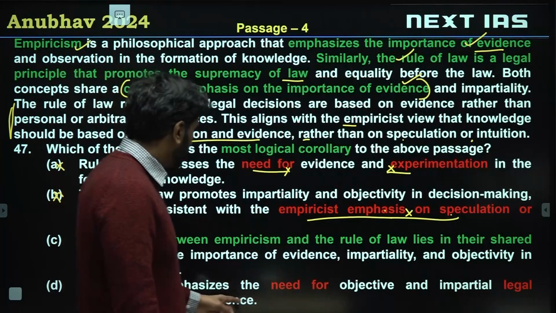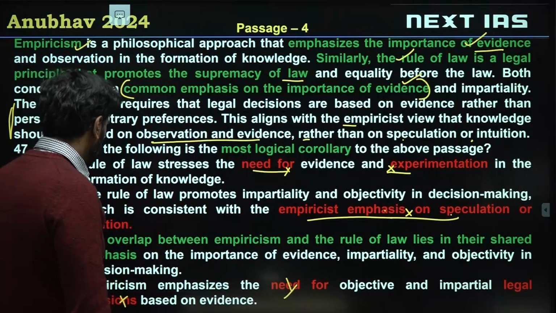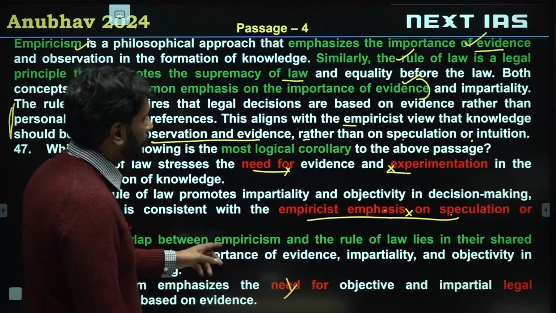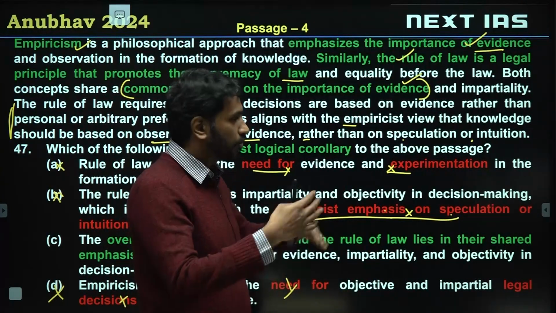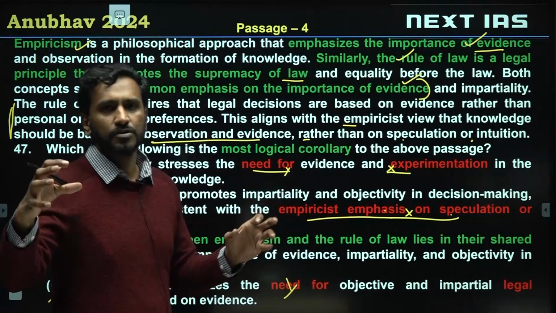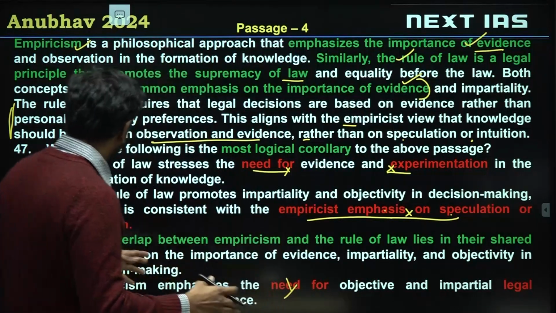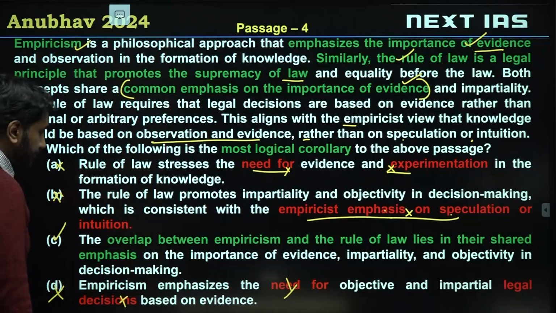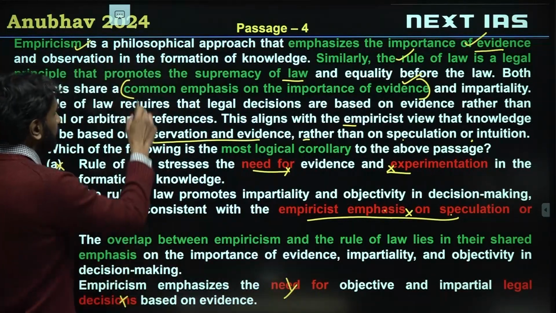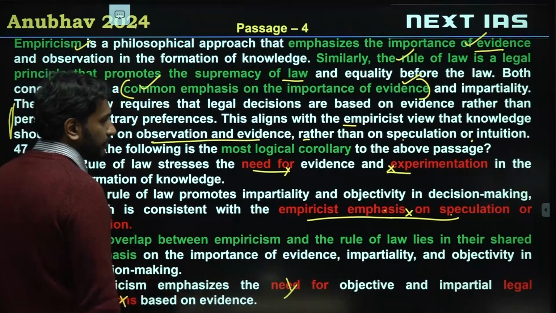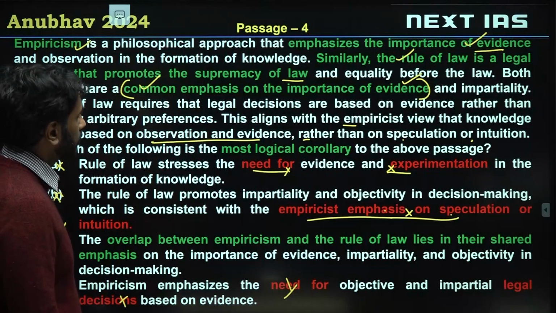D says empiricism emphasizes the need for objective and impartial legal decisions based on evidence. Empiricism is not talking about how legal decisions should be made. So option D is combining the two, right? There is an overlap, but empiricism is not saying how legal decisions should be made. Rule of law is not saying how empiricism should behave. That has not taken place. So D is invalid, C is the correct choice. The overlap between empiricism and the rule of law lies in their shared emphasis. Shared emphasis is here, right? On importance of evidence, impartiality, objectivity in decision making. Option C is the correct choice. This is a fairly easy question.